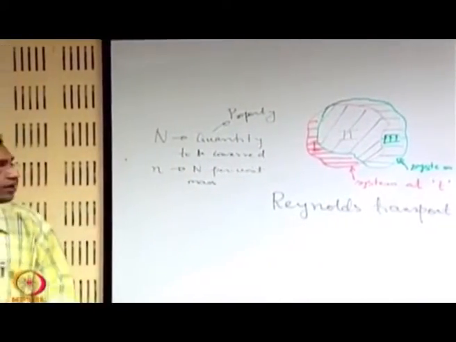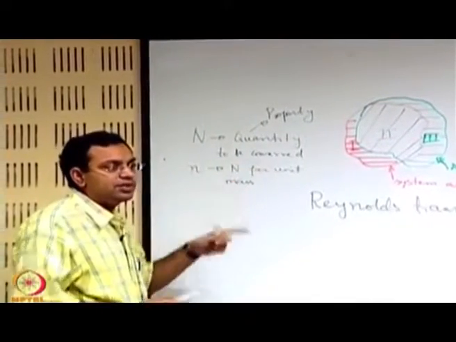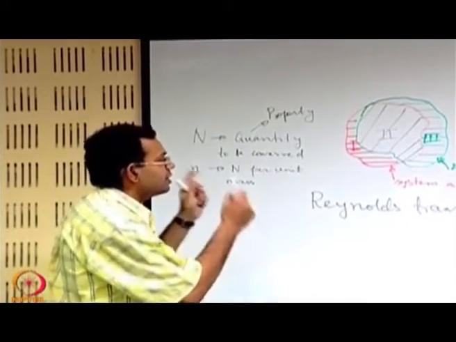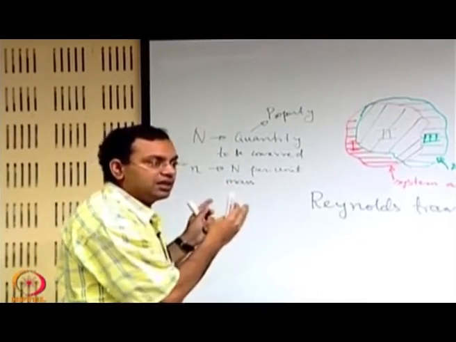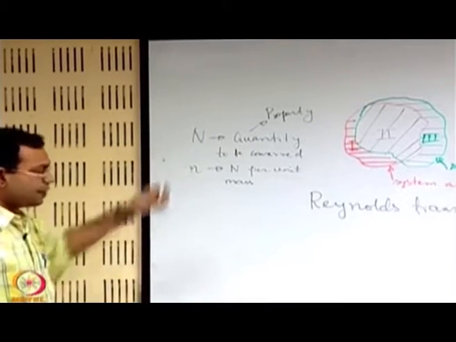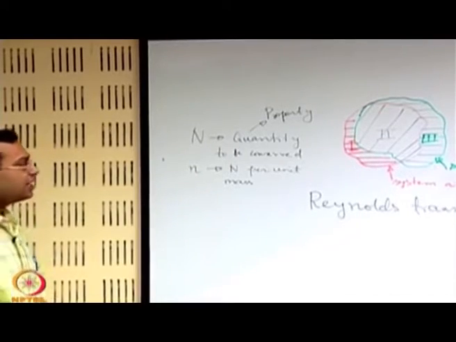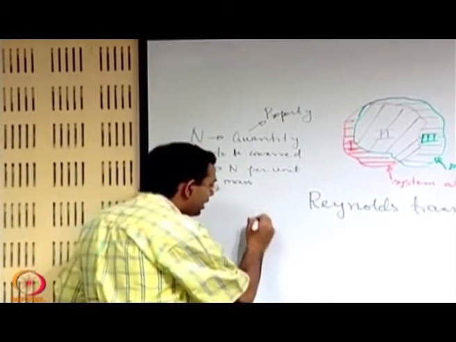So, when we look for such a property, we will look into examples to see what could be such properties, but right now we are very abstract, looking at this in a mathematical way. So, when we say that capital N is the property, capital N at time t,